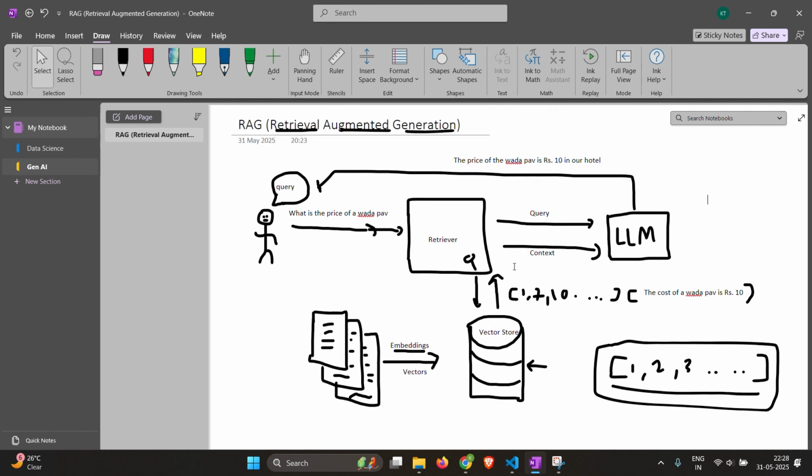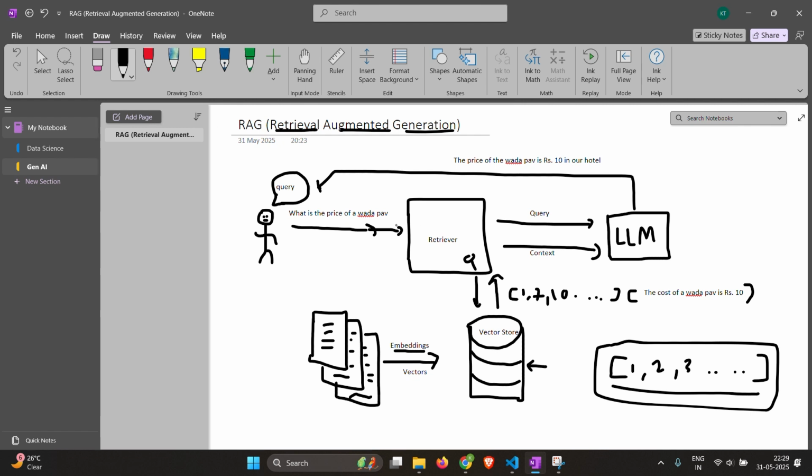So obviously this also has a lot of complications and this is not the only way to perform RAG. Maybe you want to search the internet with your query and want the LLM to be able to have access to the internet as well.